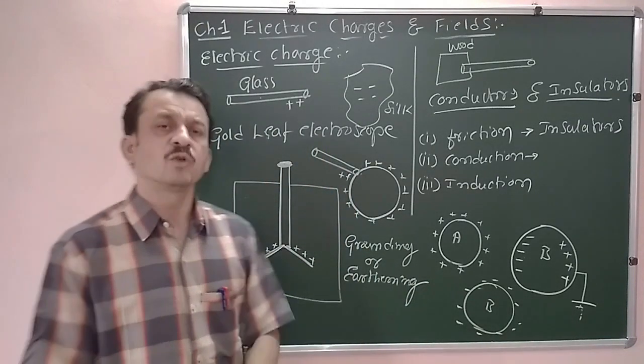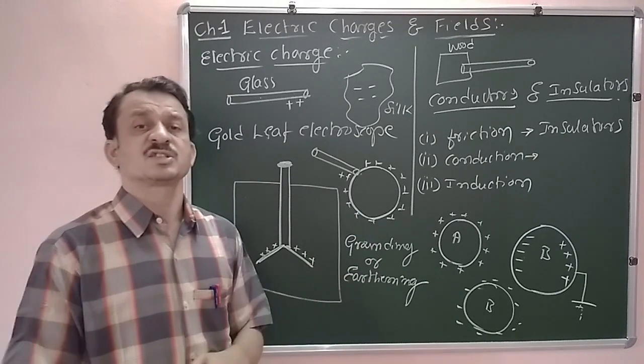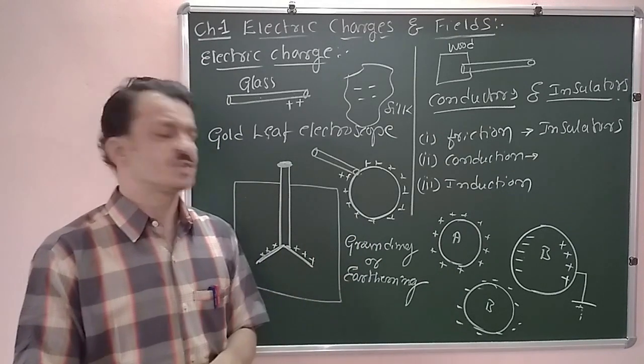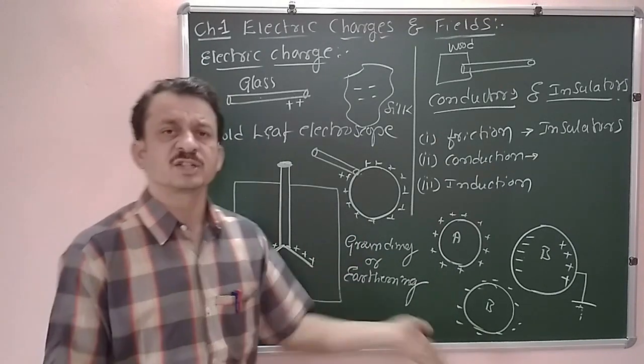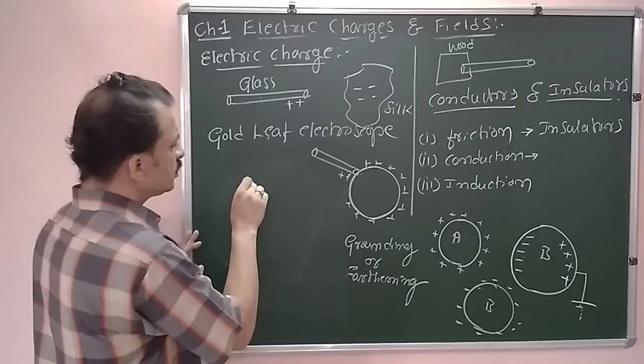What is the meaning of grounding or earthing? The sharing of excess charges to the earth. Sharing of excess charges to the earth is called grounding or earthing.